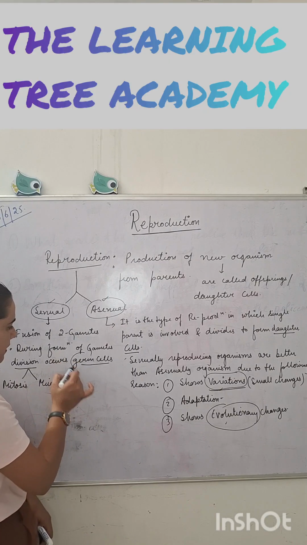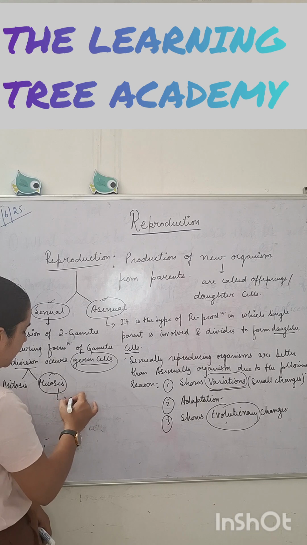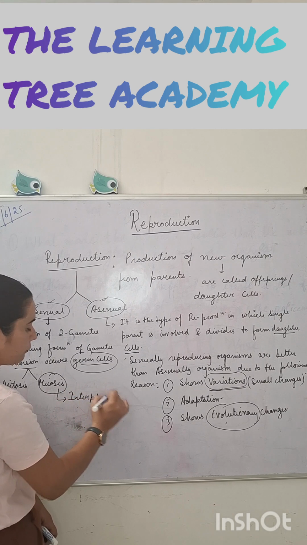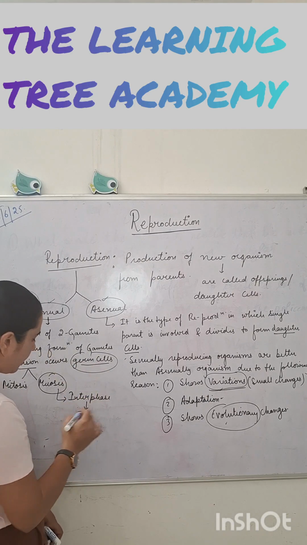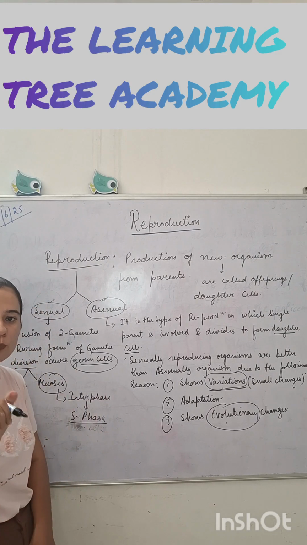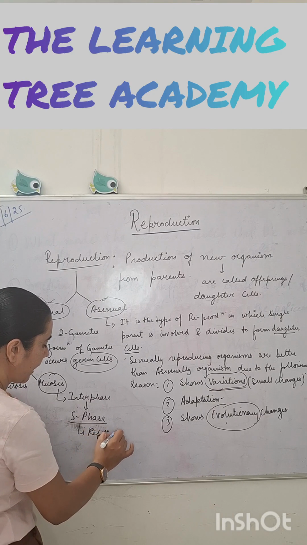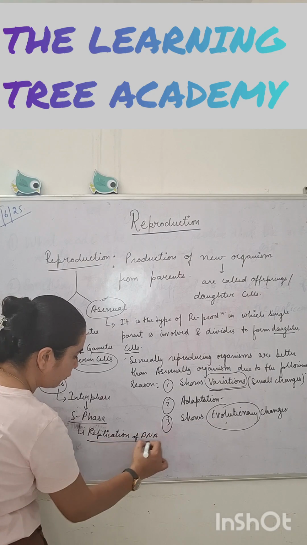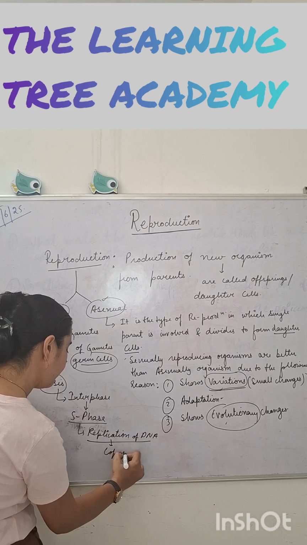Before meiosis, the germ cells have to pass through interphase. In this interphase, one phase comes, that is the S phase. This is the phase during which the cell replicates its DNA. Replication of DNA is simply copying of DNA.